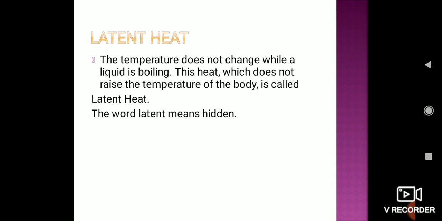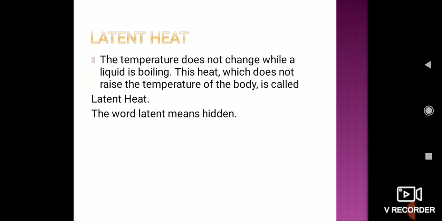We all know each and every matter has its fixed boiling point. Like we all know that the boiling point of water is 100 degrees Celsius. Suppose we have taken water and we are providing heat. What happens?